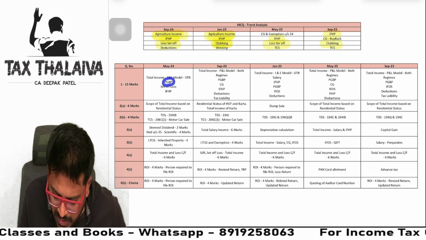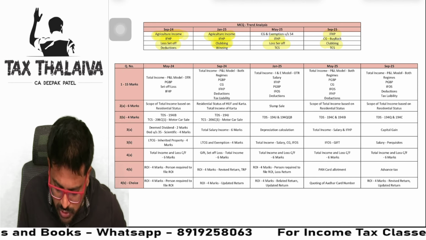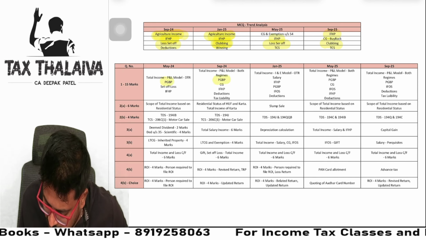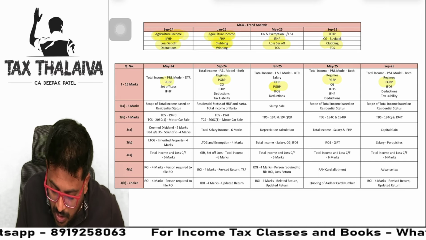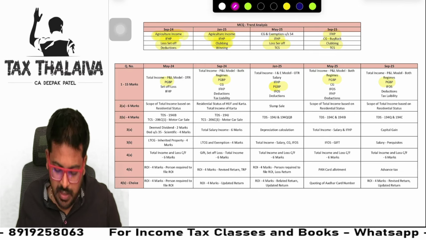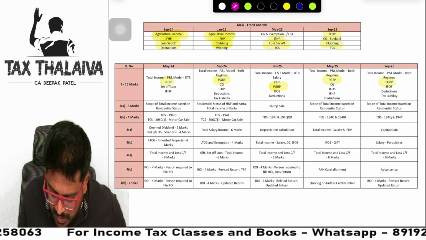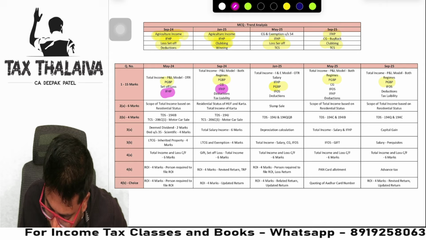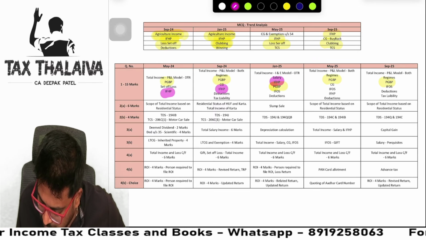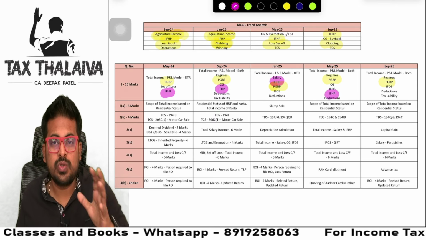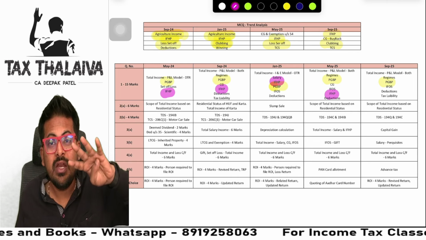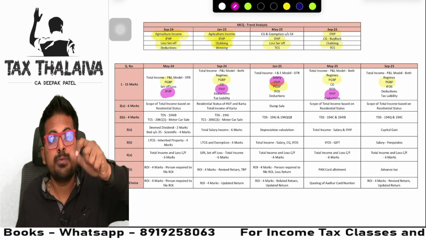So generally it is seen PGBP. Of course, you will see every attempt, without PGBP there cannot be a total income computation. Now guys, one very important thing is here: house property is also asked as a part of it. See here, I'll be highlighting house property. Almost out of the past 5 attempts, in total income computation questions, in 4 attempts house property was part of it.